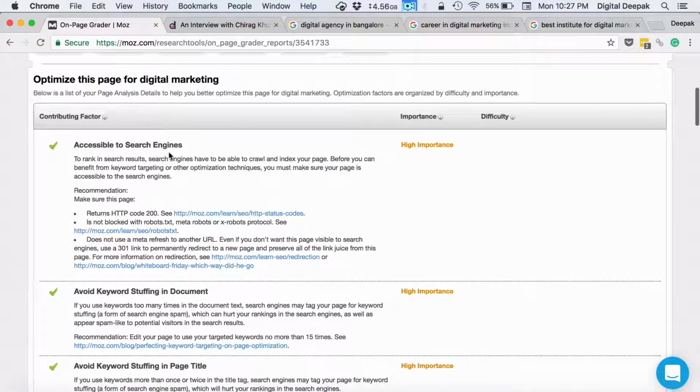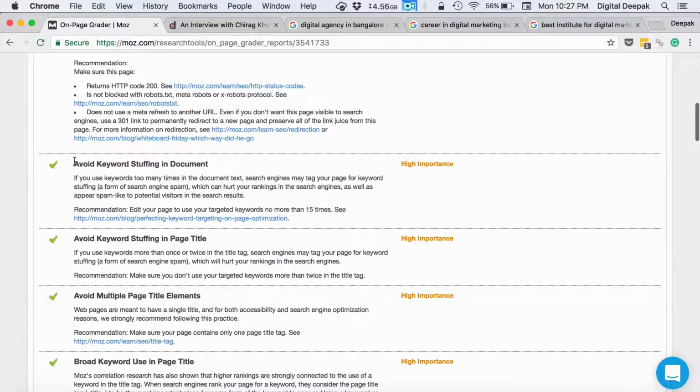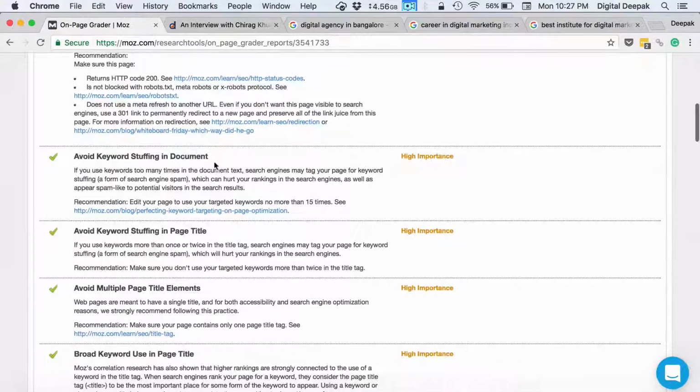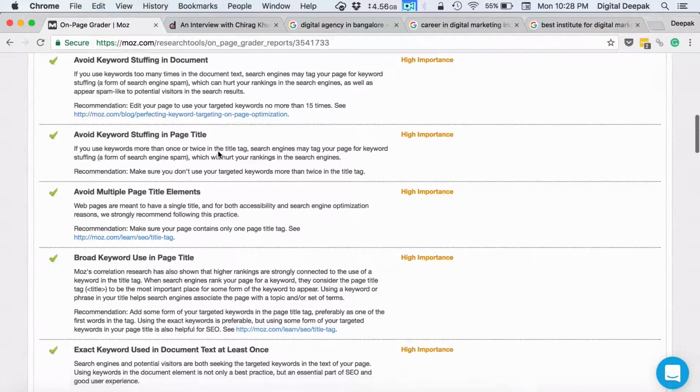Some of the major criterias are accessible to search engines, so you should not be blocking the search engines. You should not have too many keywords stuffed inside, so we already spoke about it in the content creation part, where we should not be stuffing too many keywords and we should have a right balance of keywords which is naturally occurring, which is something like 2% keyword density. So you should avoid keyword stuffing in page title. The page title should not repeatedly mention the keyword digital marketing.